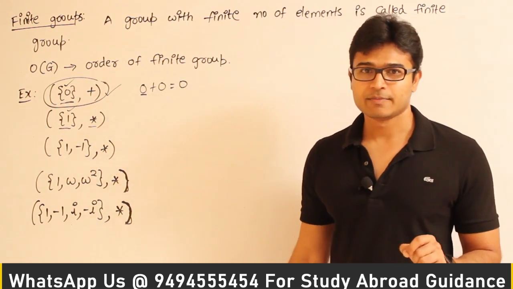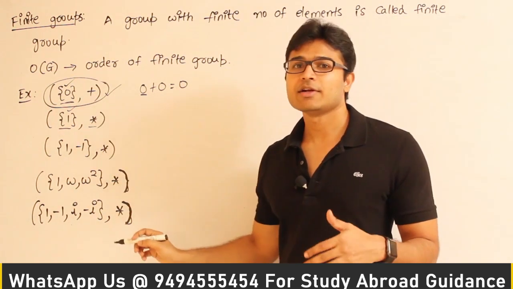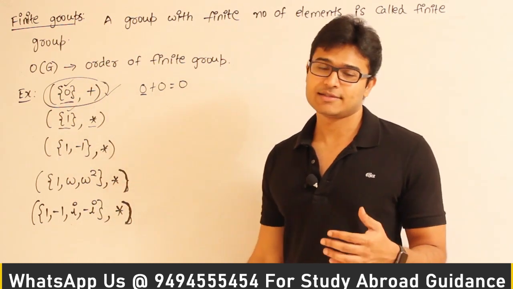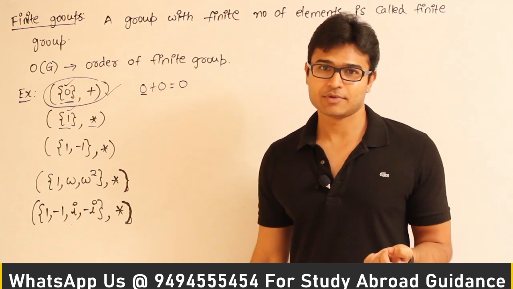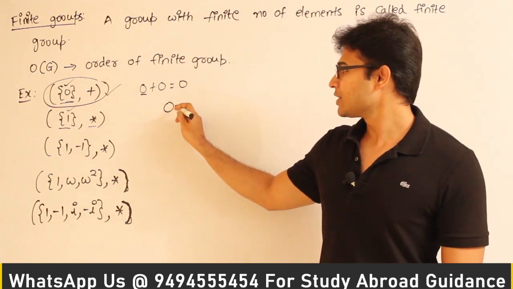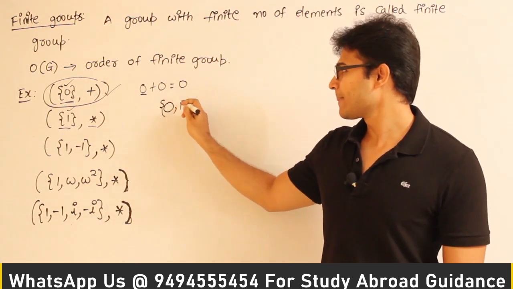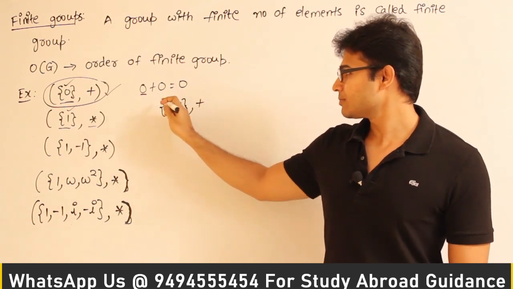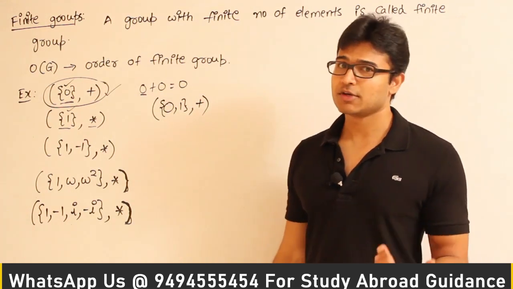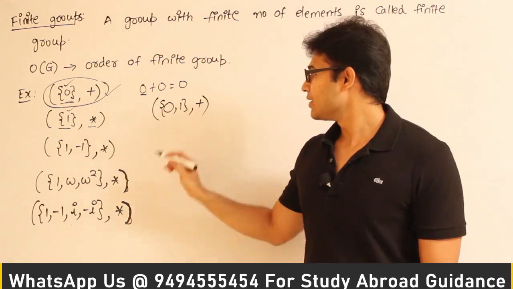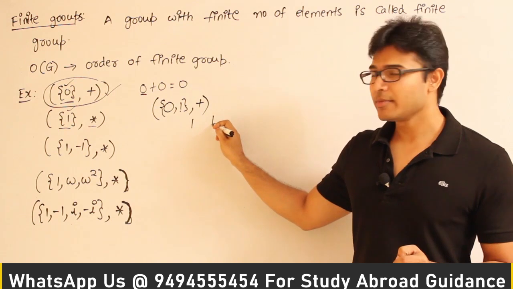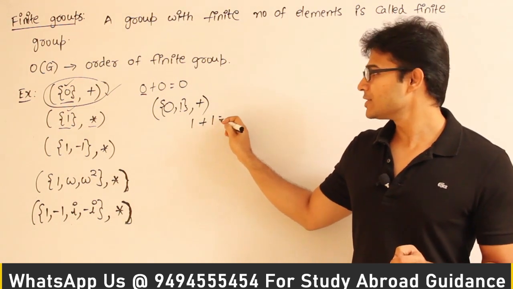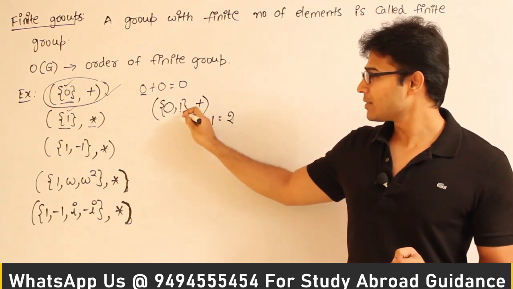The reason is simple. If you try to get any other element into this set, for example, let us say you want to invite 1 into this set and also make it a finite group, then what happens is, once you bring 0 comma 1, and then put a plus and try to make it a group, it will not become a group. The reason is, if you take 1 and the same element 1, and you add them, the result is going to be 2, which is not present in this set.